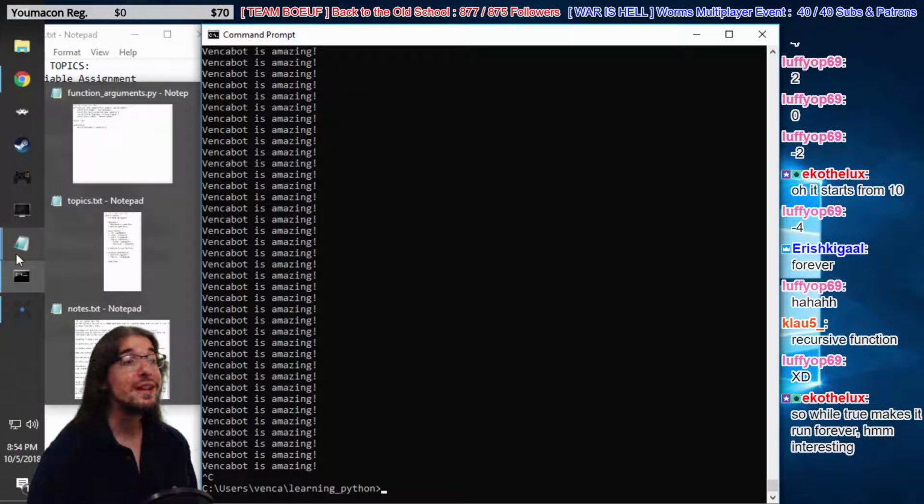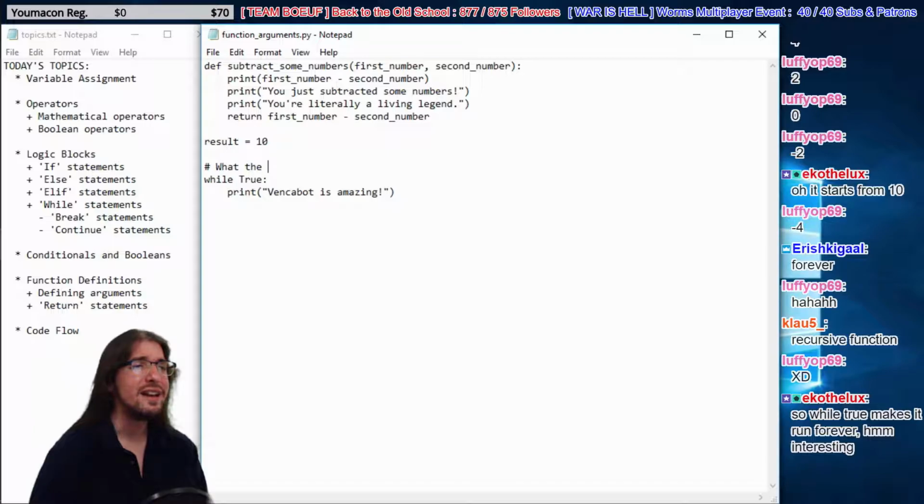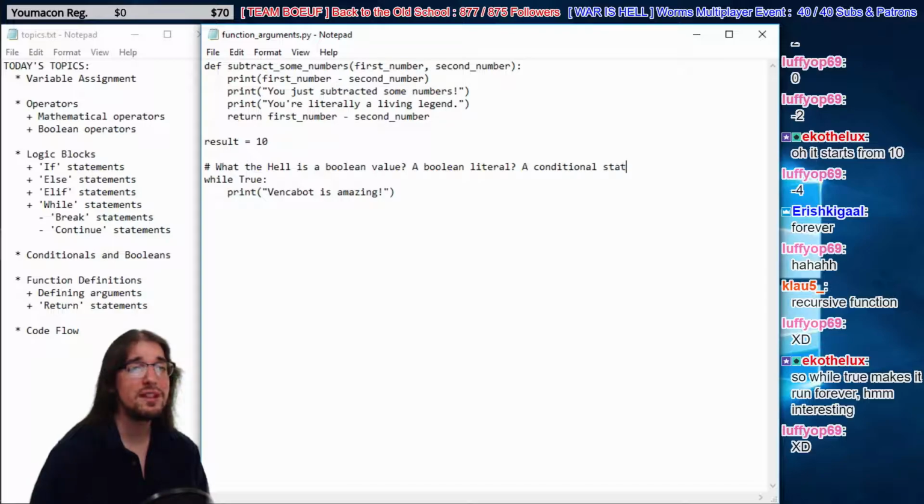But here's what we can do, right? We're talking about Boolean statements, guys. I haven't talked about that before, right? What the hell is a Boolean statement? Excuse me, a Boolean value, a Boolean literal, a conditional statement. Like these mean nothing to you guys, right? What the hell are these things?